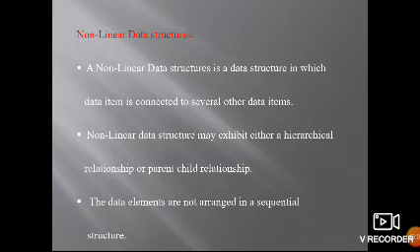And non-linear: the data items are connected to several items, and the elements are not arranged in a sequential manner. That is also one definition you can write. Or otherwise, non-linear data structures are data structures in which a data item is connected to several other data items. This is another definition you can write.